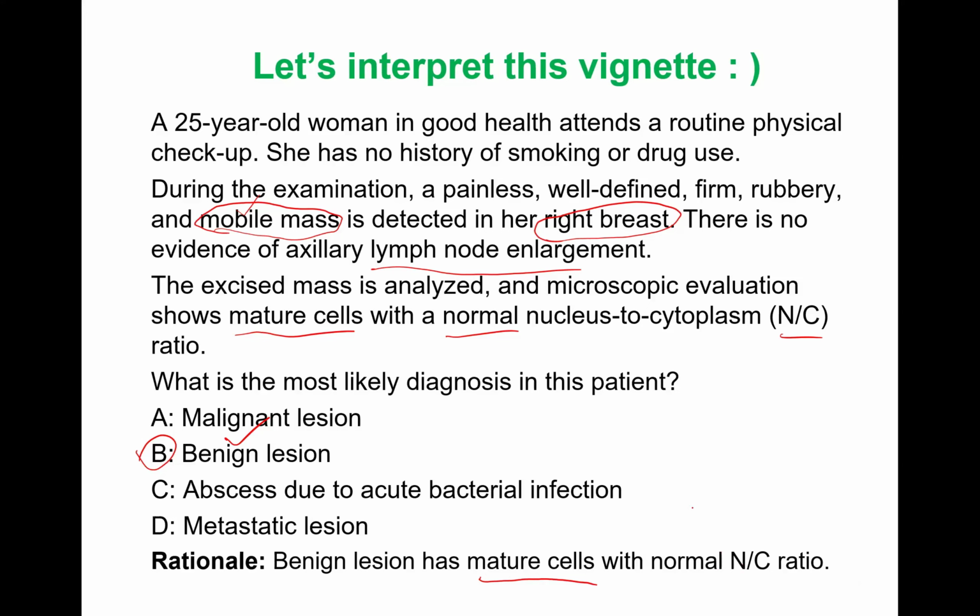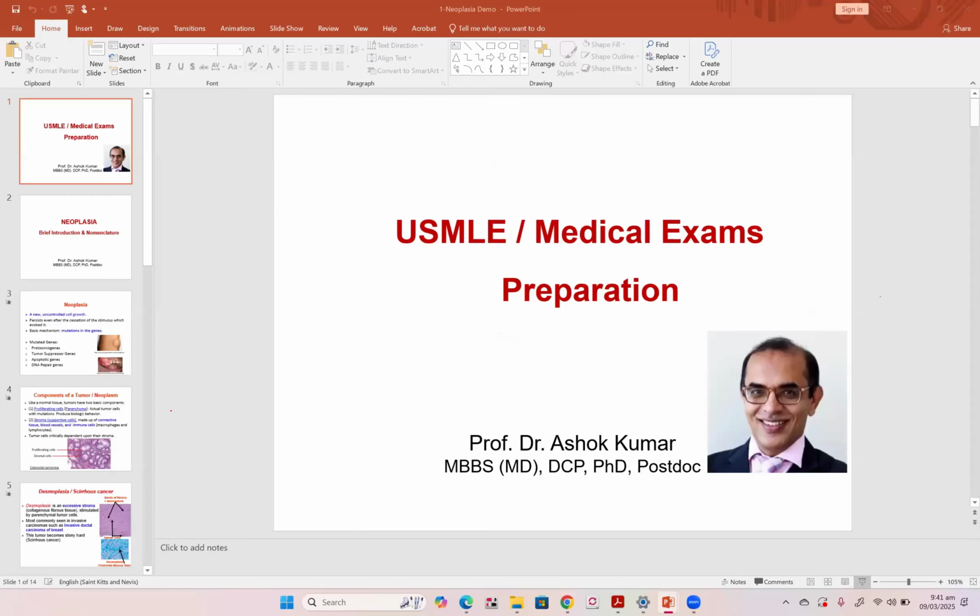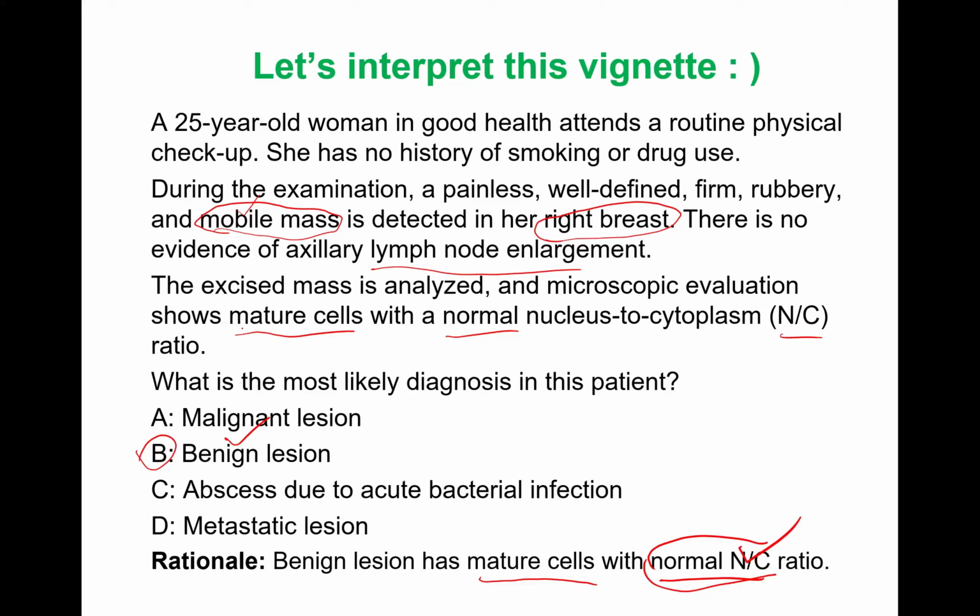So it's benign. If it were malignant, the NC ratio would have been disturbed and cells would be immature. If it is an abscess due to bacterial infection, it will be acute and painful. The patient will have fever, neutrophils, acute cell infiltration, and redness in the breast, tender on palpation. Here it is not the case.